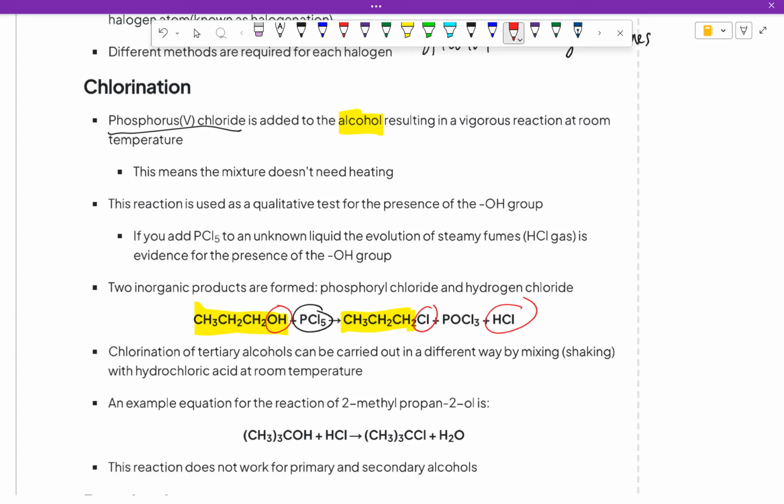That means the H of the OH will combine with one of the Cl, and the rest combines with the remaining phosphorus chloride. In short, one Cl comes out, and another Cl comes out, left and right. One Cl attaches to the alcohol to become halogenoalkane, and the other attaches with the H of the OH. So that's pretty much what happens.